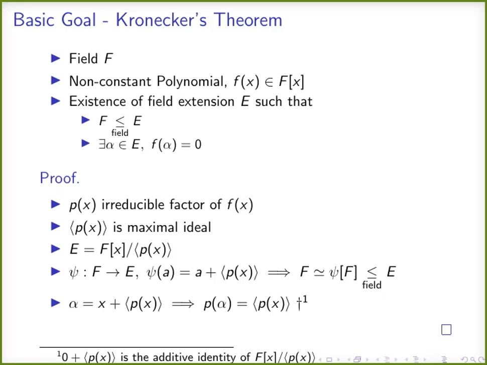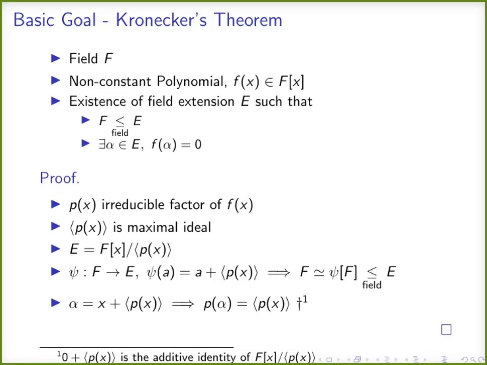We start with the function psi from F to this field E, and psi is defined by psi of a, where a is an element of the field F. Psi of a is a plus the ideal generated by p of x. What does it mean?